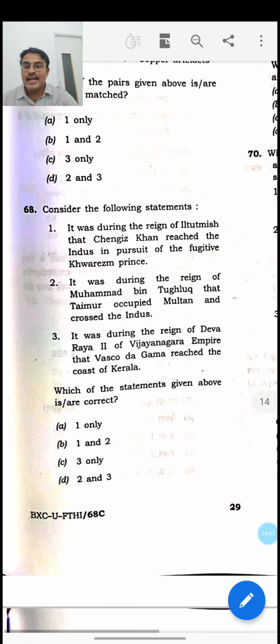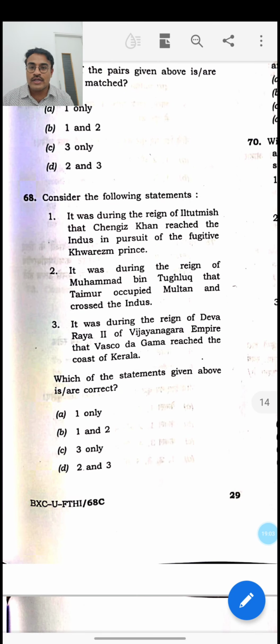Then the next question, the 68th one, consider the following statements. It was during the reign of Iltutmish that Genghis Khan reached the Indus in pursuit of the fugitive Khwarazmi prince. Yes, in fact, there was a person by the name of Jalaluddin Mangabarni who ran away from the attack of Genghis Khan from Central Asia, and he tried to gain refuge in the court of Iltutmish, but it was not given by him. So the first statement is correct.